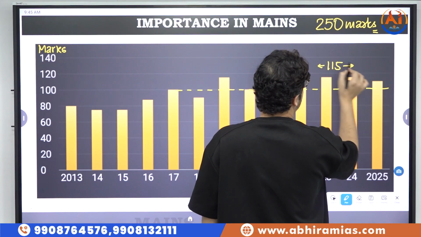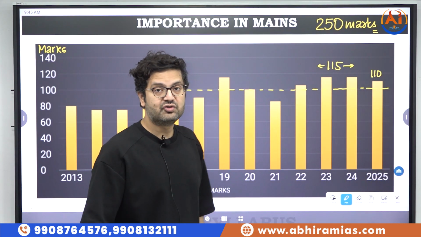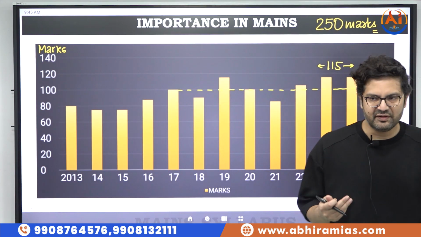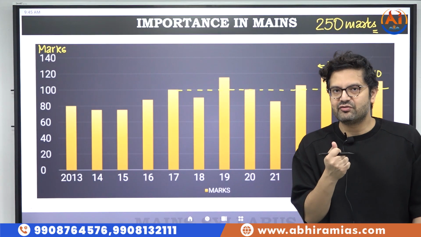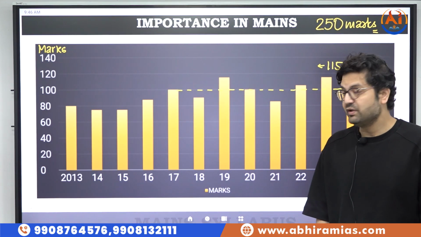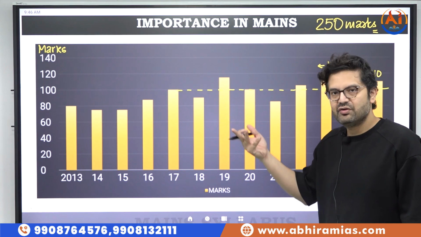That's a huge amount. I would take a risk to say that apart from ethics, polity has the largest contribution among your GS subjects. So yes, this subject is very important because of the contribution.